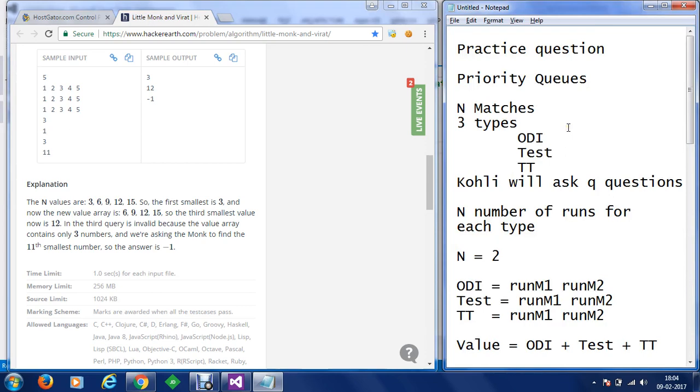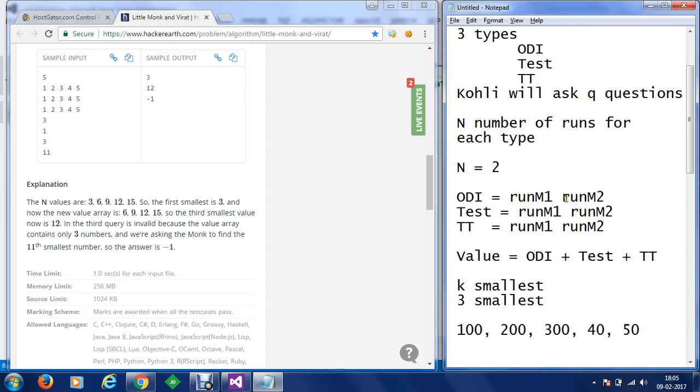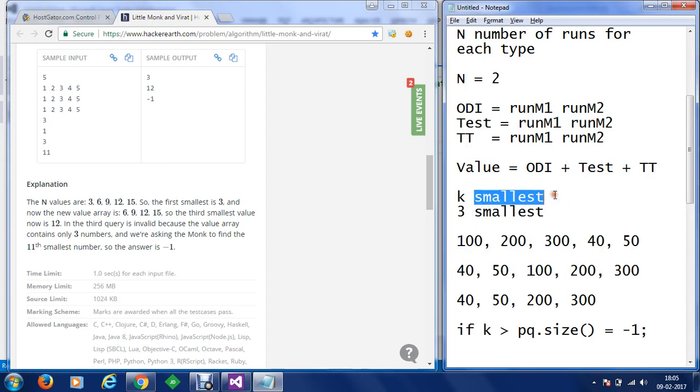We are going to arrange the priority queue in the less comparison format so that it always points to the smallest element. Once this priority queue will work on the smallest element, then we are going to take values for n number of matches and then we are going to add the value.